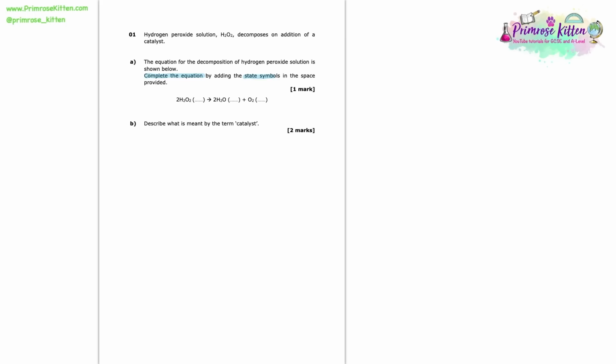Hydrogen peroxide could be a tricky one, but if you notice earlier in the question, they've told us that it's hydrogen peroxide solution. So for that reason, we're going to write H2O2 (aq), because any solution is aqueous. Then that decomposes to 2H2O. H2O is a liquid, unless it is stated otherwise, like they say that we have steam or something, and oxygen.